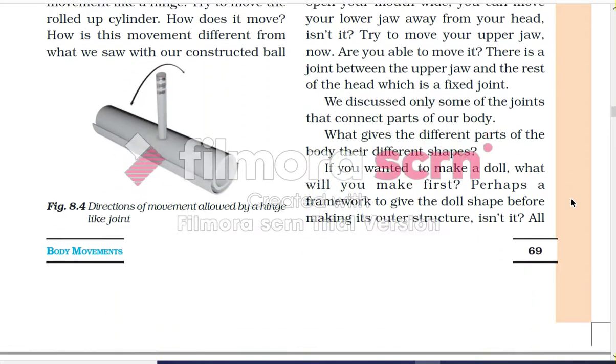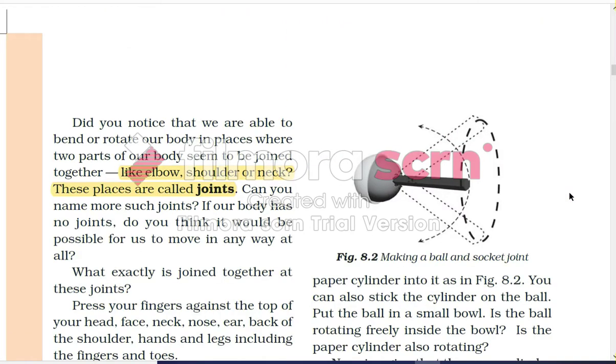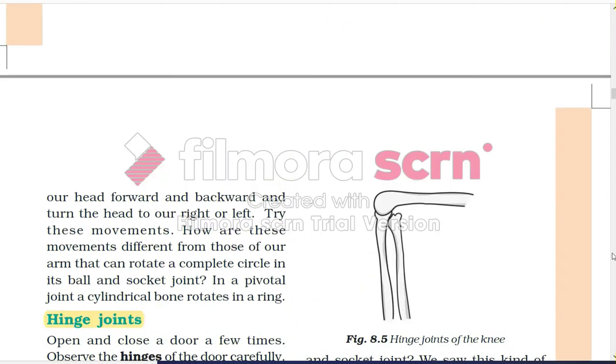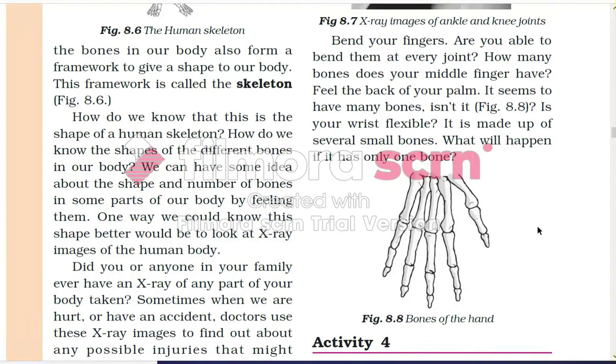We discussed only some joints that connect parts of our body. What gives the different parts of the body their different shapes? If you wanted to make a doll, what would you make first? Perhaps a framework to get the doll's shape before making its structure, isn't it? Yes. One thing more: the hinge joint is also present in the knee joint. This is very important. Now we're going to read further.